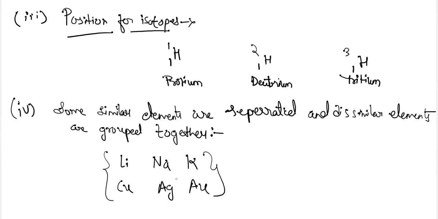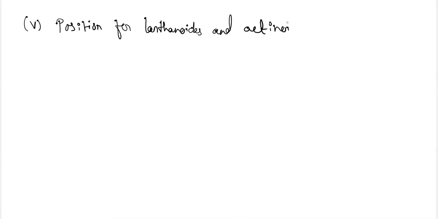Next, the position of lanthanoids and actinoids. The positions for lanthanoids and actinoids were also not provided in Mendeleev's periodic table.